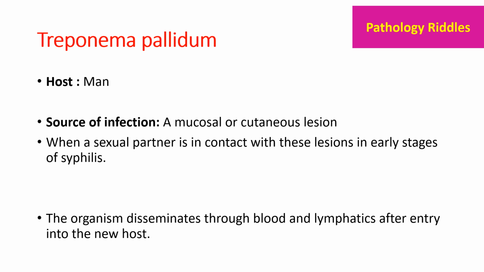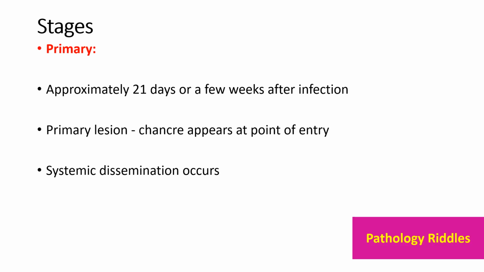When a sexual partner is in contact with these lesions in early stages of syphilis, the organism disseminates through blood and lymphatics after entry into the new host. So, coming to the stages of syphilis, stages are basically primary, secondary, and tertiary syphilis. Primary syphilis occurs approximately 21 days or a few weeks after the infection. A lesion called chancre appears at the point of entry, and systemic dissemination of the organism occurs.